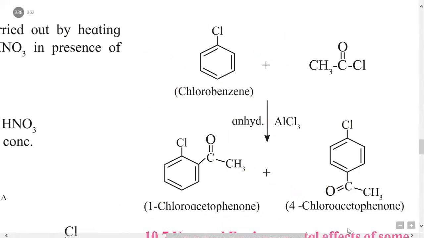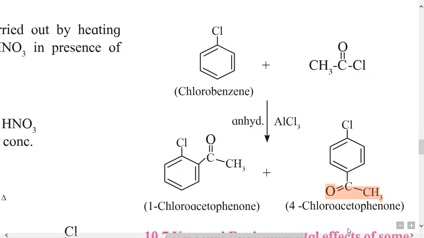When it reacts with CH3COCl, acetyl chloride, commonly called acyl chloride, and is treated with anhydrous AlCl3, substitution of the CH3CO group takes place at the ortho position in chlorobenzene, and similarly at the para position.